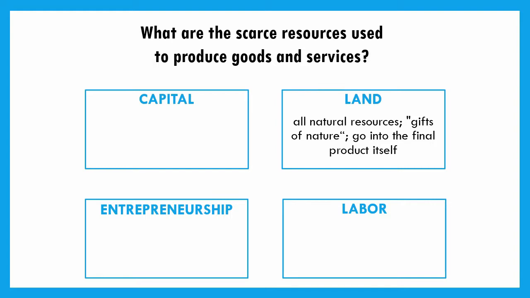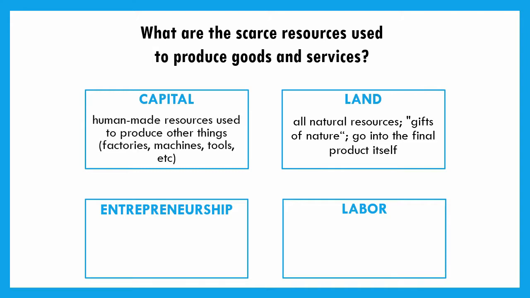So, for example, I like to think of building a table. We're going to build just a good old wooden table. What are the natural resources that go into that wooden table? Well, the wood, obviously, that's a natural resource that becomes part of the table. The screws, the steel or whatever that goes into those screws, that comes from a natural resource, and it's becoming part of the actual table itself. Now, if I have wood and if I have screws, how am I going to put them together?